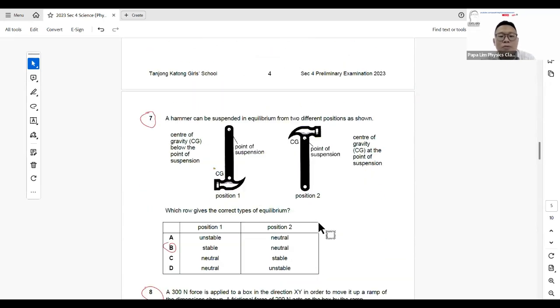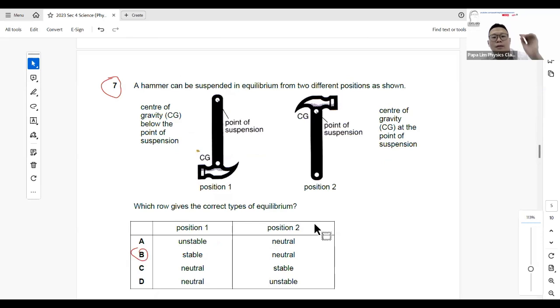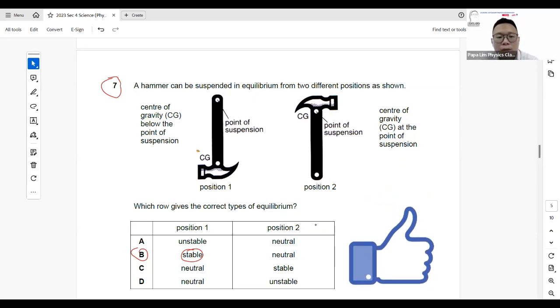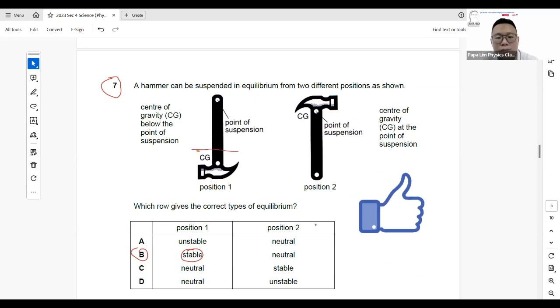Question 7 looks at stability, or what we know as CG. For this particular question, we are looking at the hammer being placed at 2 different positions. For the definition of stable and unstable, you must remember that for stable, the CG is always at the lowest point. So the moment you identify stable, you know position 1 is stable, and the answer is B straight away, because for it to be stable, the CG has to be at the lowest point.